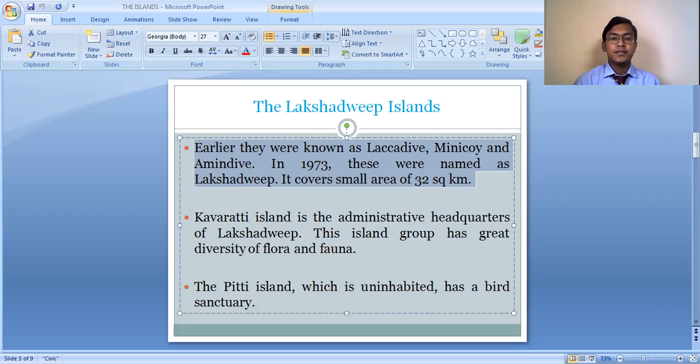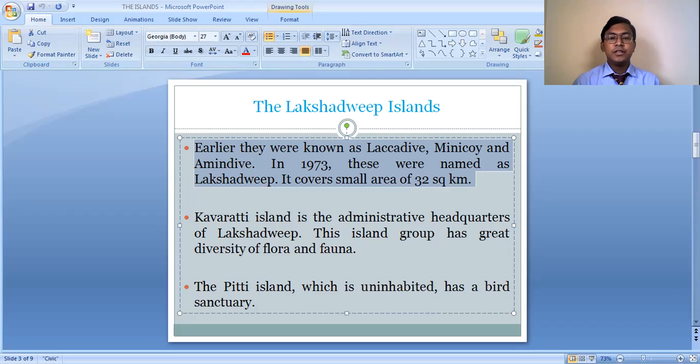But in the year 1973, all the small island groups were named as Lakshadweep. Okay, they were all combined together to be known as the Lakshadweep Island group. And it covers a small area of 32 square kilometers.